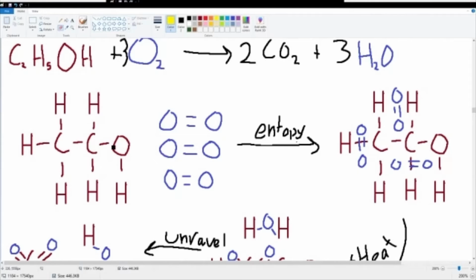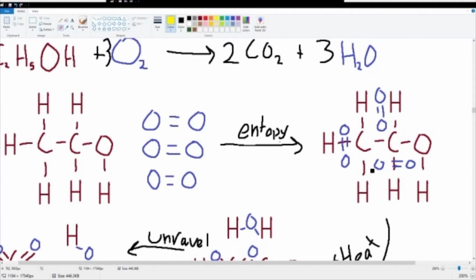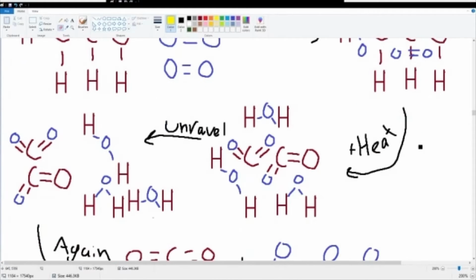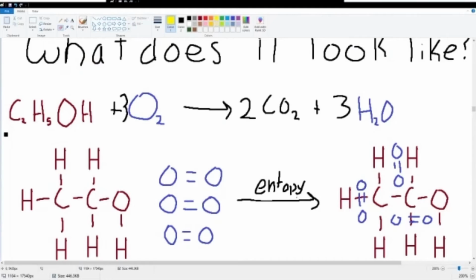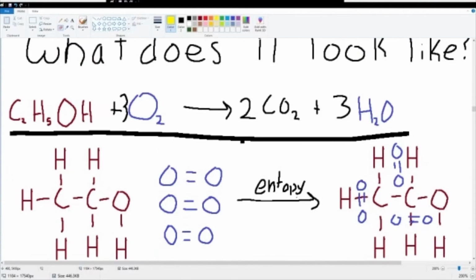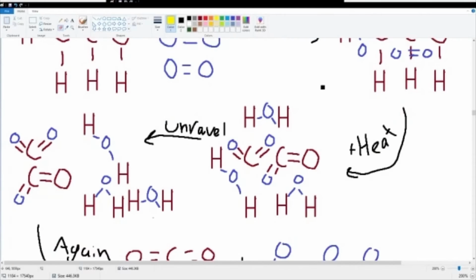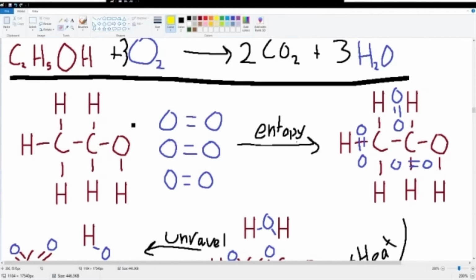And we can see right here, I display it graphically. We have our methanol, we have our 3 oxygens, and the world isn't all in nice little boxes, like that with entropy, so I placed them roughly around, but I also did that to make it easier to show where the bonds can connect. So if we go from here, the heat is added, and the bonds change into the ones that make our water and carbon dioxide. If we sort this, we get 2 carbon dioxides and 3 waters, which does line up with the previous equation. Combustion is a reaction that involves oxygen and is exothermic.